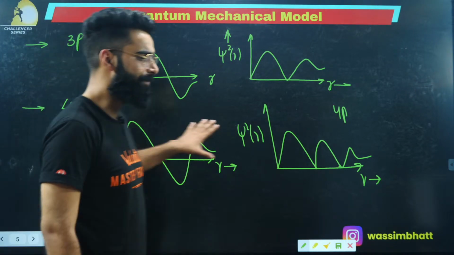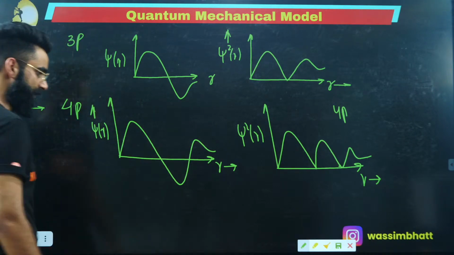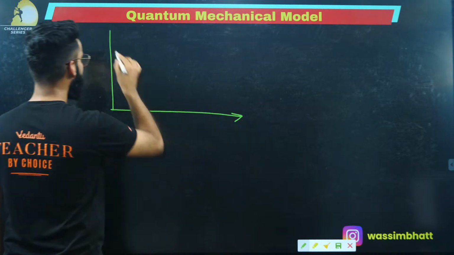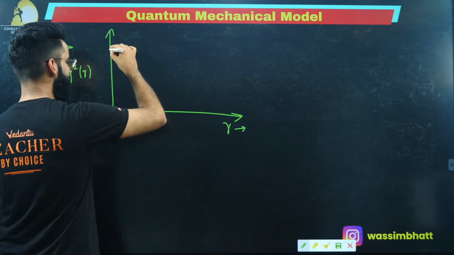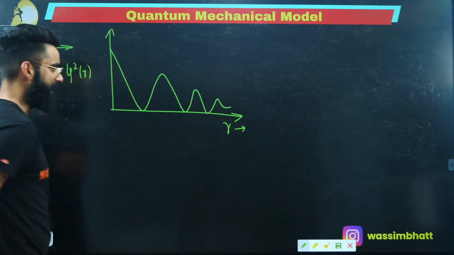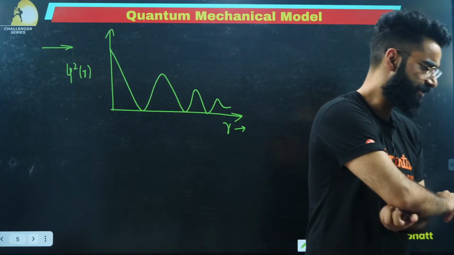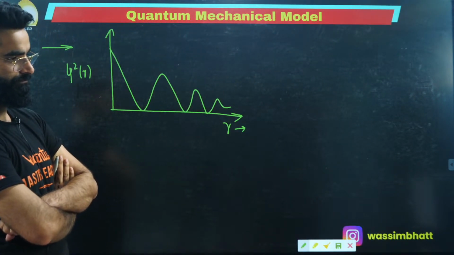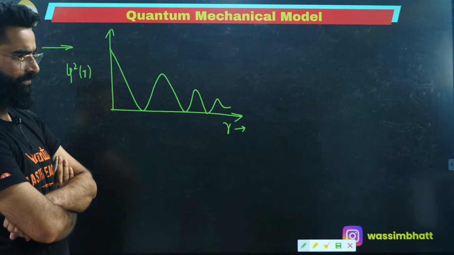Now, if I give you the curves, from the curves you can determine the orbital as well. How come? Have a look. For example, I'm giving you a question like this. Let's say I've got a curve between psi square r versus r, and the curve is like this. Can you let me know which orbital this curve belongs to?